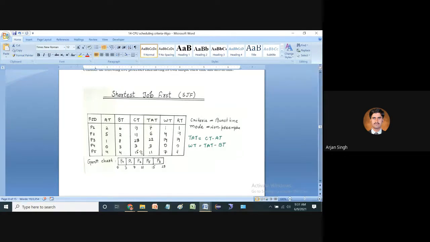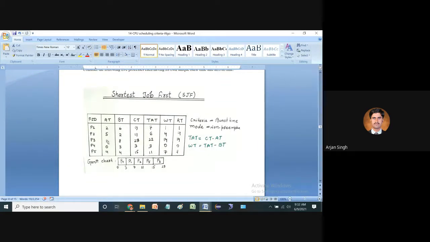First of all, we move on to the Gantt chart. Looking at the arrival times of the processes, the burst time of P4 is 3, and P2's is less than P4's. But while going by the schedule, the arrival time of P4 is 0, so we can start with the arrival time because it is mandatory. In any algorithm, you must find the process whose arrival time is minimum.